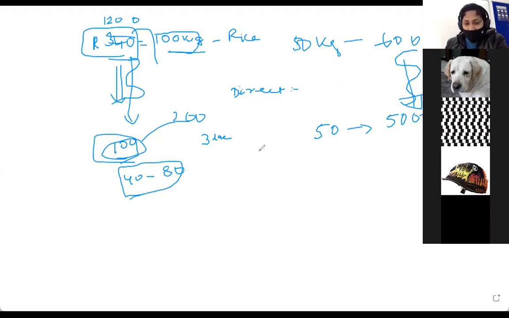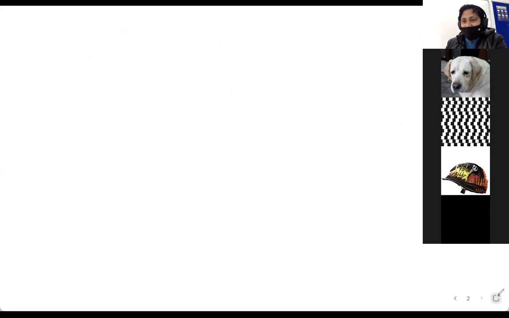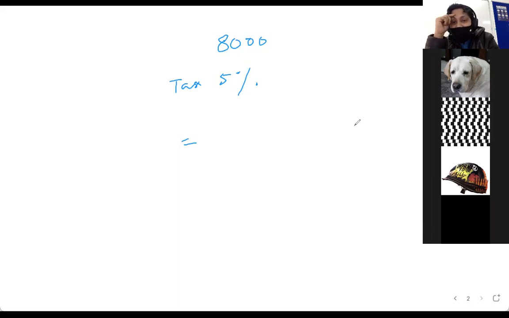Okay. So the basic thing that I want to tell you is, let's say you have bought a thing for 8,000 rupees. Okay. And the tax is 5%. So what will be the total money you will be paying? 8,000 plus GST.